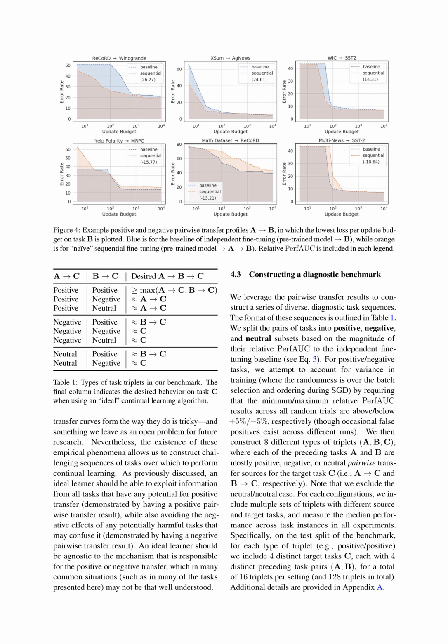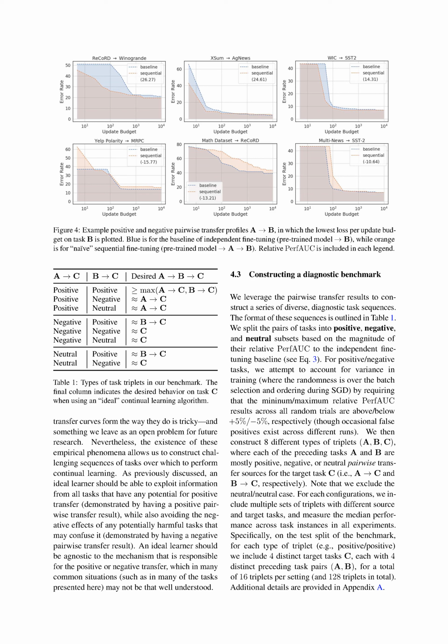We categorize the pairs of tasks into positive, negative, and neutral subsets based on their relative performance to the independent fine-tuning baseline. For positive or negative tasks, we try to account for variance in training by requiring that the minimum or maximum relative performance results across all random trials are above or below 5%, respectively. We then construct 8 different types of triplets, where each of the preceding tasks are mostly positive, negative, or neutral pairwise transfer sources for the target task. We exclude the neutral case.